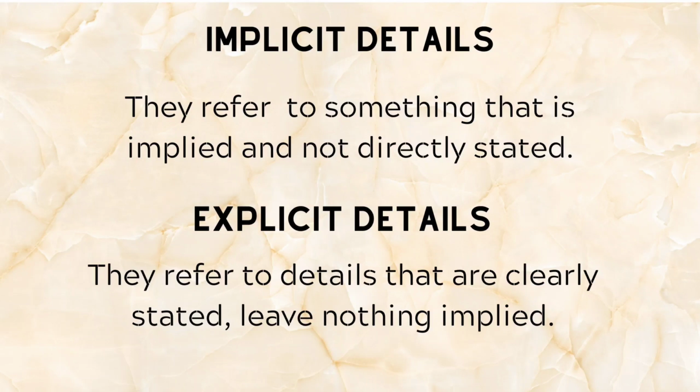What are implicit and explicit details? Implicit details refer to something that is implied and not directly stated, while explicit refers to details that are already stated, leaving nothing implied.